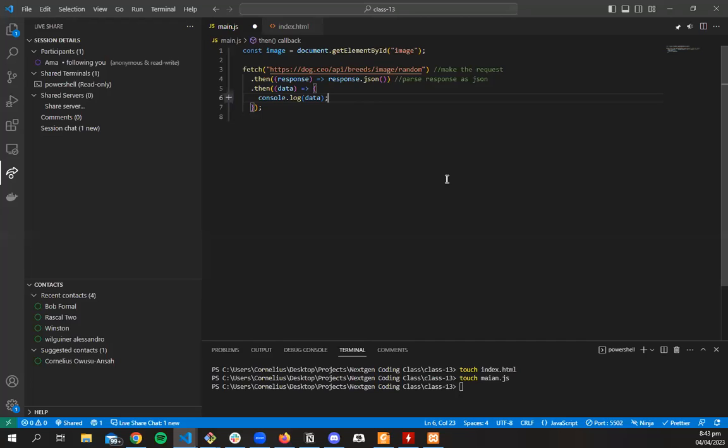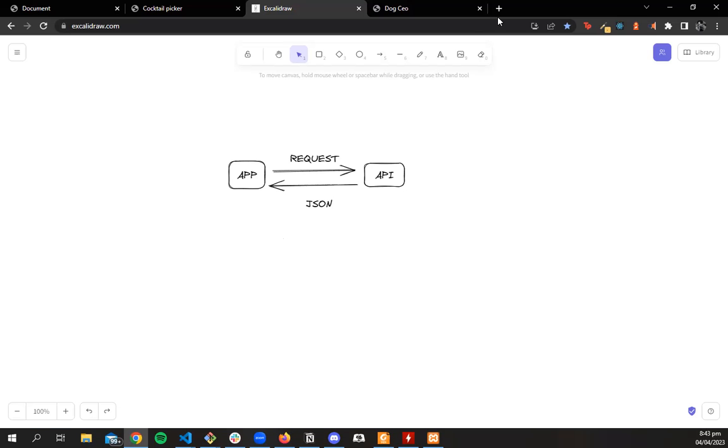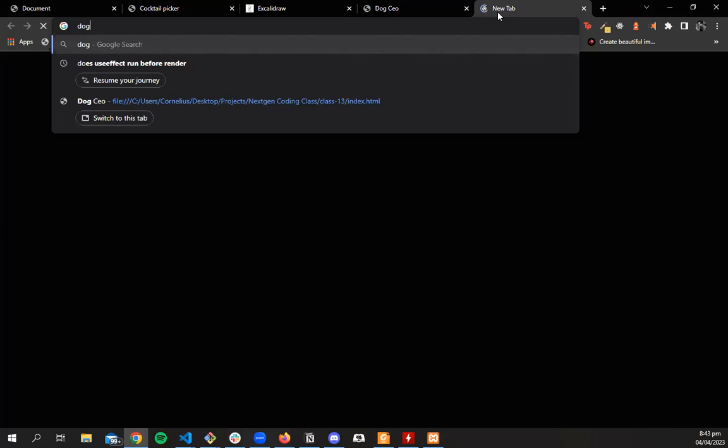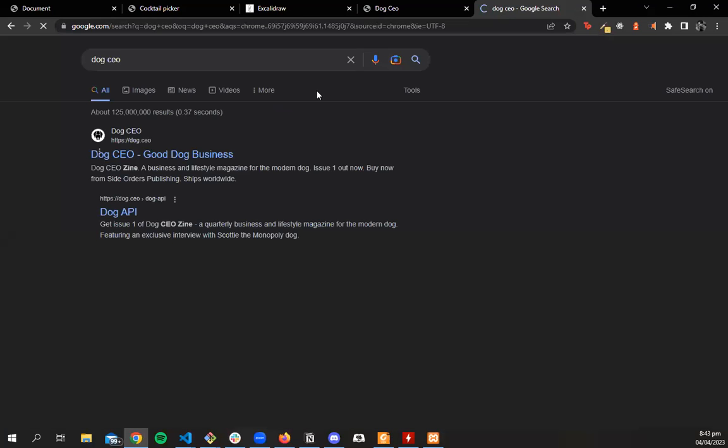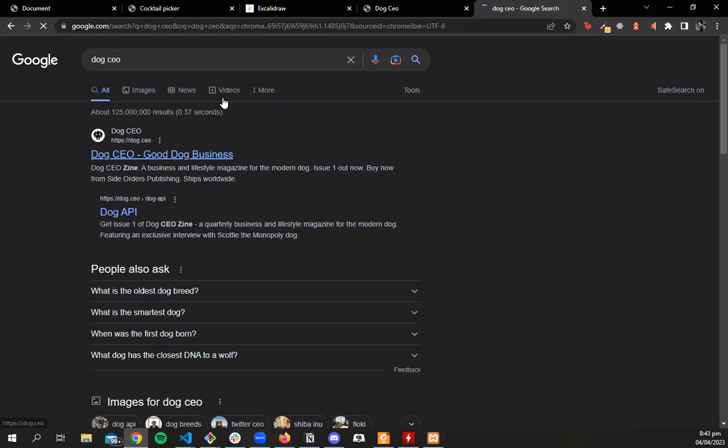So in this example, what we are doing is that we are making a request to the dog.ceo API. And the thing about APIs is usually they tell you how to make requests to it, like what to do and stuff like that. They have documentation on it.